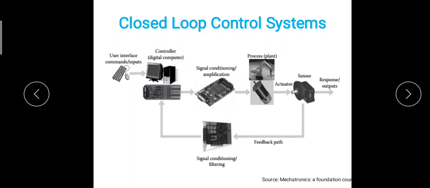Now this is another example where the user interface is also associated with the closed loop control system, where there is the digital computer and keyboard. Now signal conditioning amplifier is there. Now process or plant is there, that is the robotic arm. Now the actuator is there which runs the sensor, and through the sensor the response is recorded, and through the feedback path, with signal conditioning or filtering, it is sent to the input again. So this is another example of the closed loop control system.